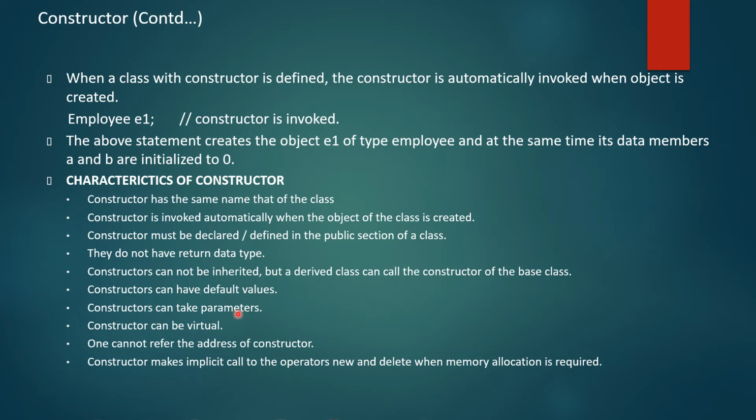It does not have any return type, and you cannot inherit the constructor, but in some cases a derived class can call the constructor of the base class. When you learn inheritance, you will come to know about these characteristics. A constructor can take default values, can take parameters, can be virtual, and one can refer to its address. A constructor can also make implicit calls to the new and delete operators whenever memory is required.